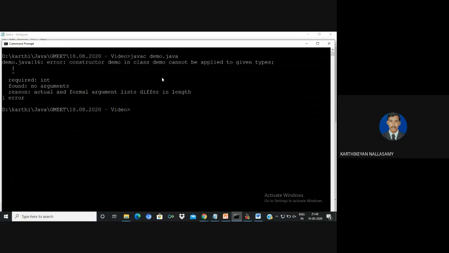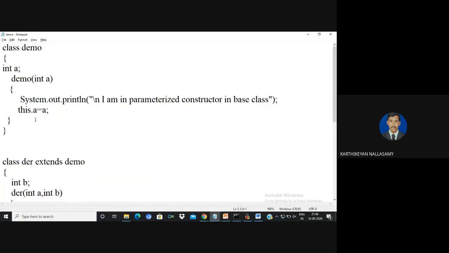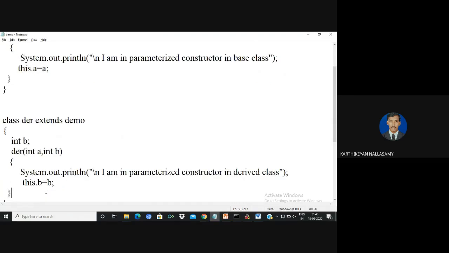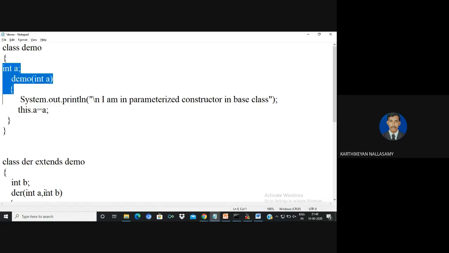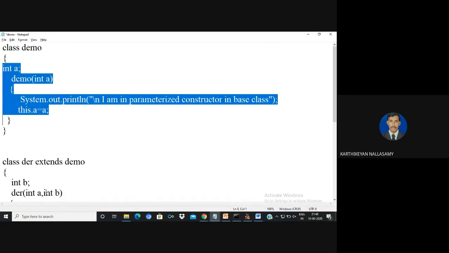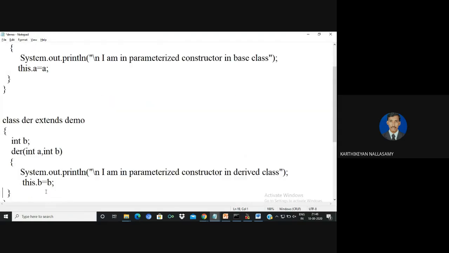There is an error: cannot apply. For the demo class, we don't have a proper matching constructor. But by using the constructor, I want to initialize the value of b in the derived class and a in the base class. Maybe you can think we can assign like this.a equal to a. It is applicable, but it is not the best practice, because the instance variable is defined inside the base class, so the initialization must take place only inside the base class. That is the best practice we need to follow.